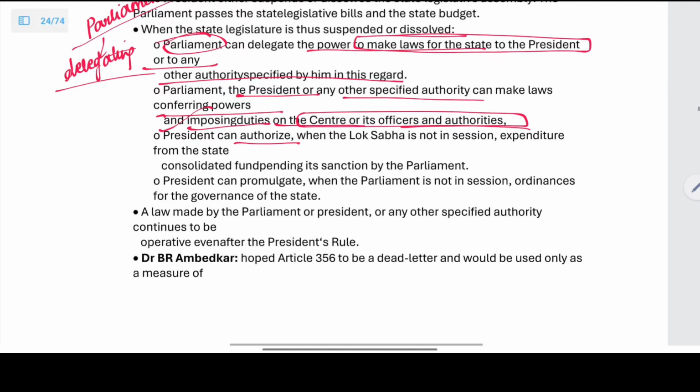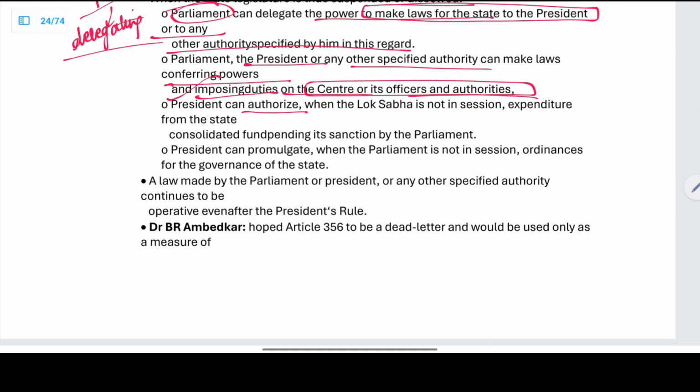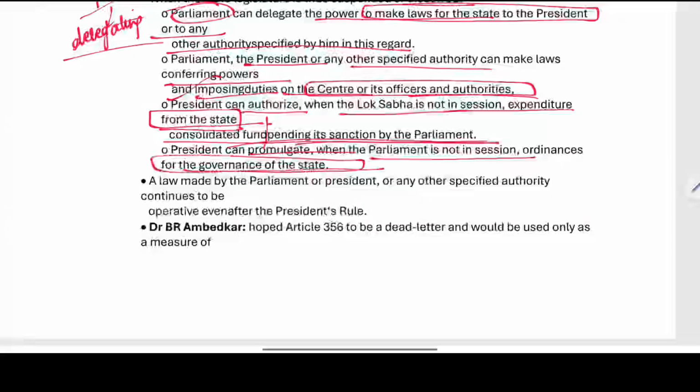The President can authorize expenditure from the state consolidated fund when the Lok Sabha is not in session, pending sanction by the Parliament. The President can promulgate ordinances for the governance of the state when the Parliament is not in session.